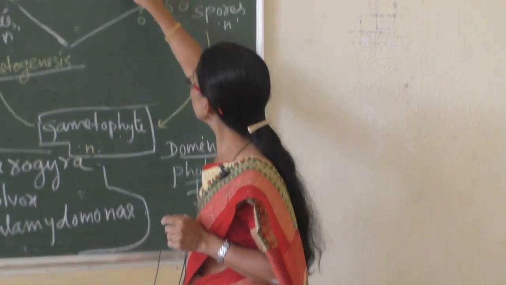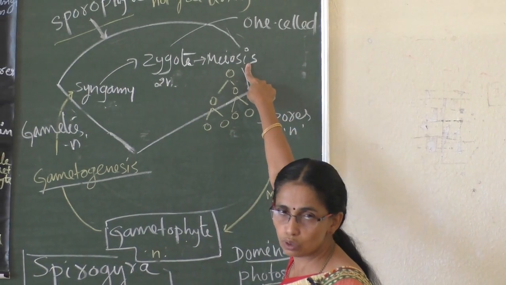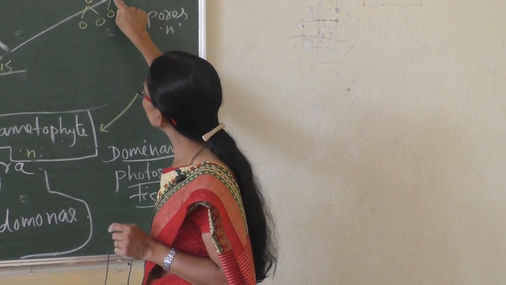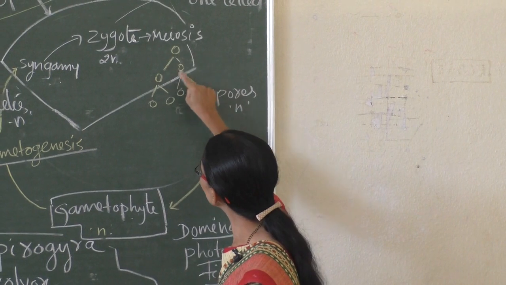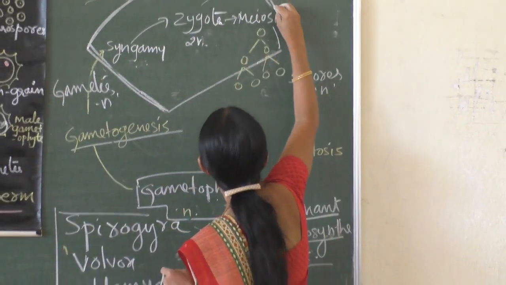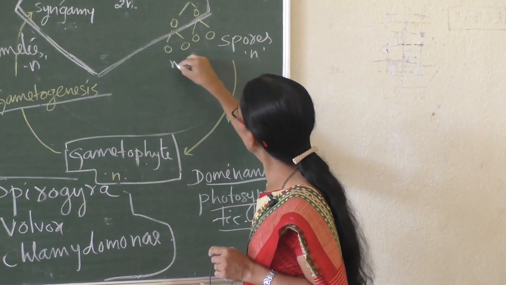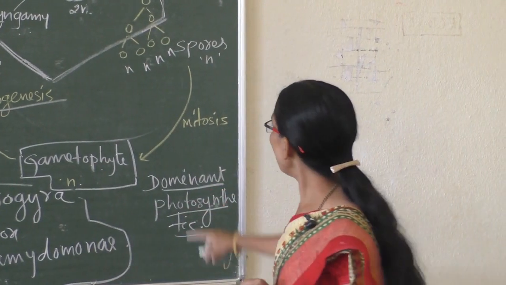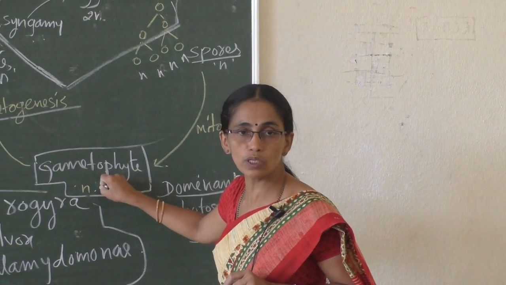This zygote, soon after its formation, undergoes meiosis. So after syngamy it is 2n only up to here, and the 2n condition is only this much. After meiosis, all the spores produced are haploid. And those haploid spores, on mitosis, give rise to the gametophyte.